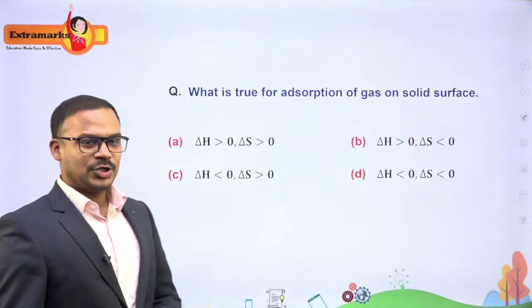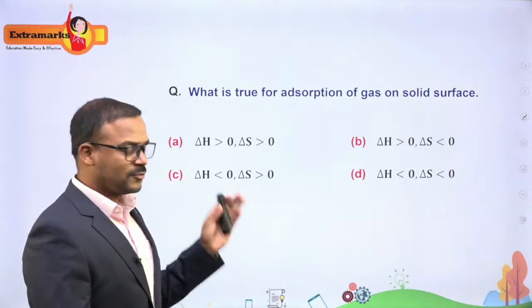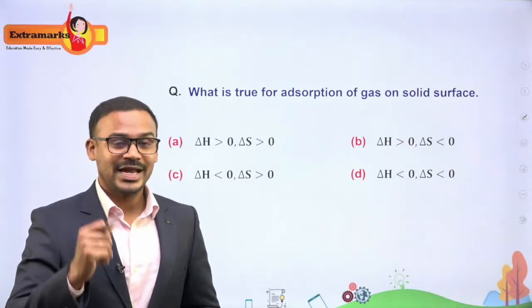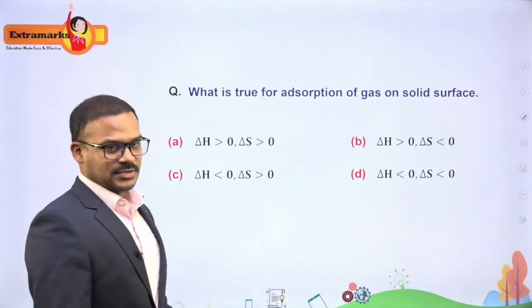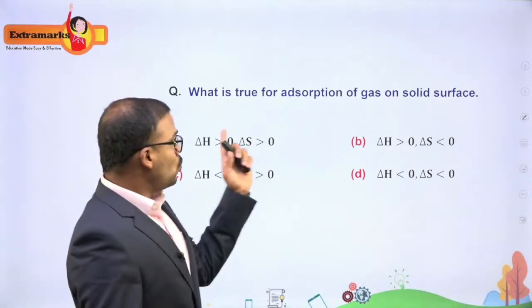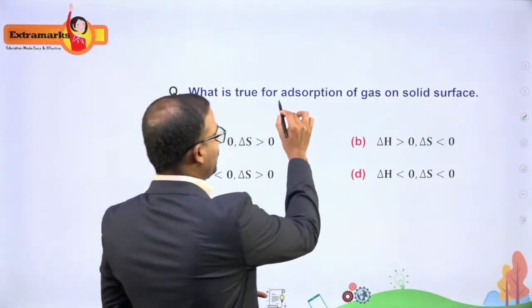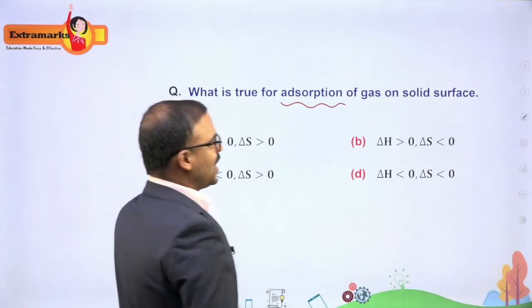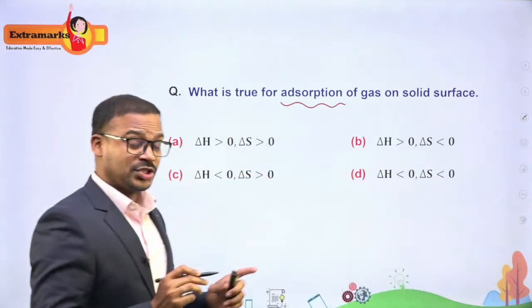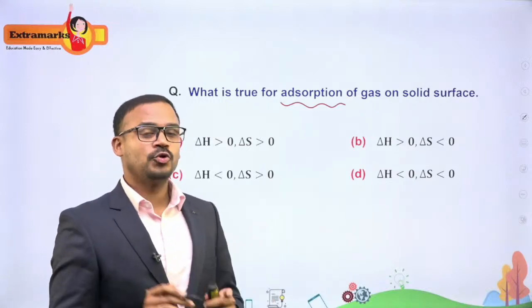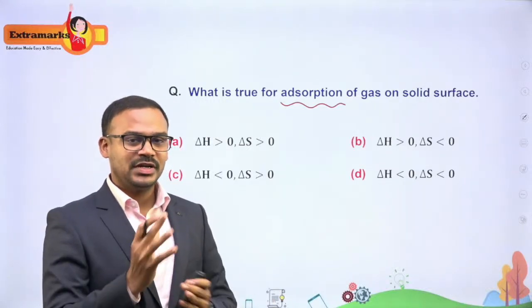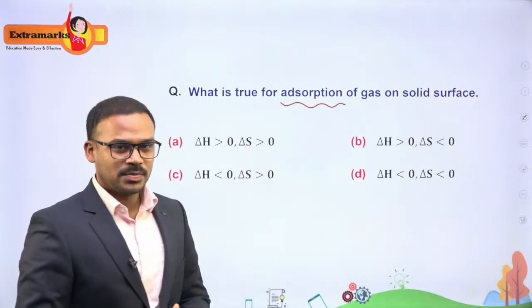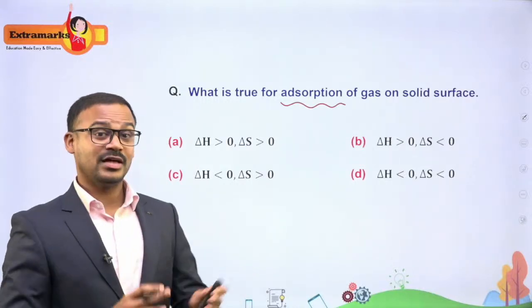Now we are again getting into surface chemistry. So this is a question from surface chemistry, from the topic adsorption. So what has been asked? What is true for adsorption? We are talking about adsorption from the chapter surface chemistry, and this particular question can be solved if you know the thermodynamic activity which is happening during adsorption. Okay, so let's see what is happening thermodynamically.